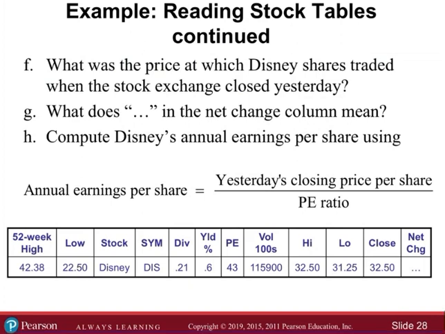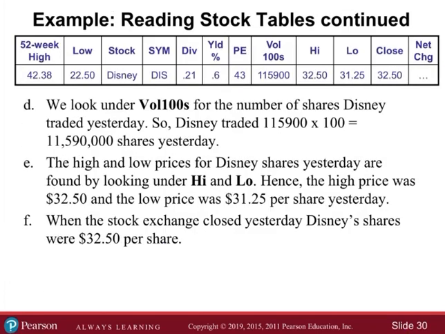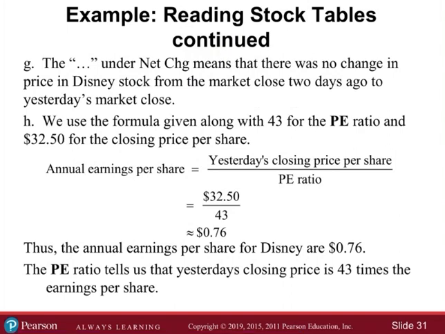Compute Disney's annual earnings per share. The annual earnings per share is going to be yesterday's closing price per share over the price to earnings ratio. Yesterday's closing price, so the $32.50 divided by 43. $32.50 divided by 43 is 76 cents. So the annual earnings per share for Disney are 76 cents. The price to earnings ratio tells us that yesterday's closing price is 43 times the earnings per share.